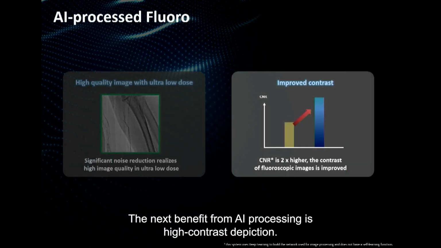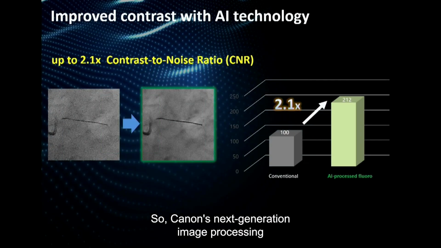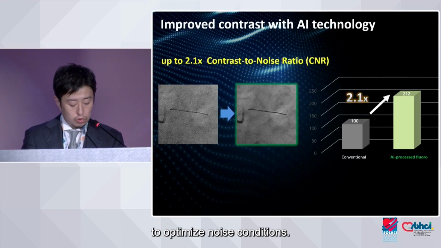The next benefit from AI processing is high contrast depiction. So Canon's next generation image processing will employ not just AI technology, but also multi-frequency processing to optimize noise conditions.